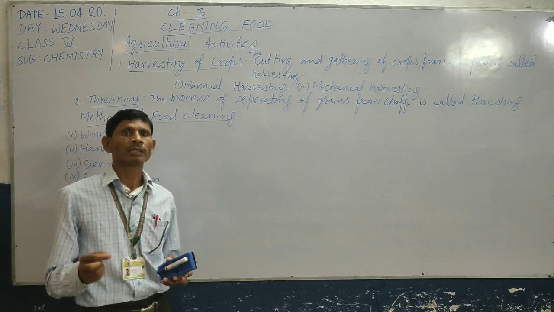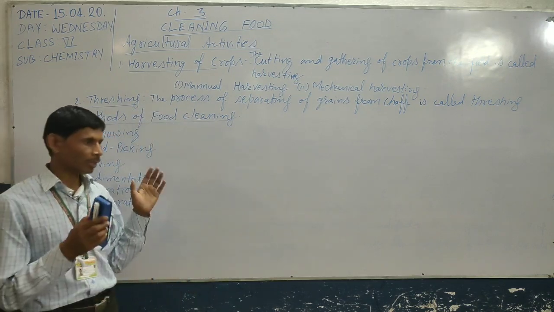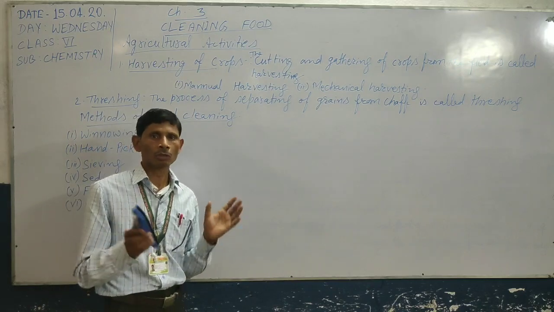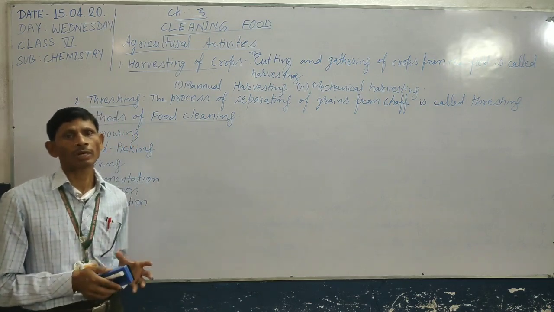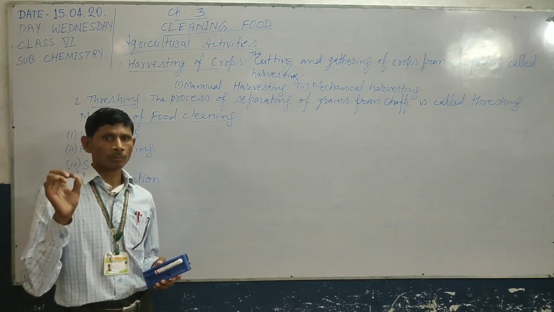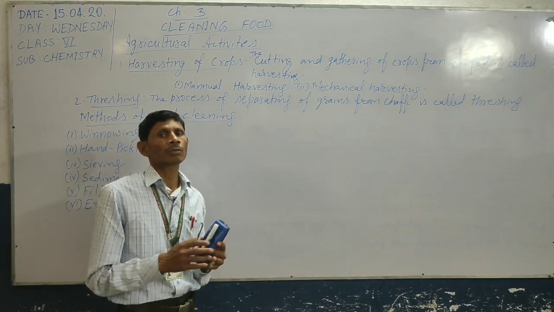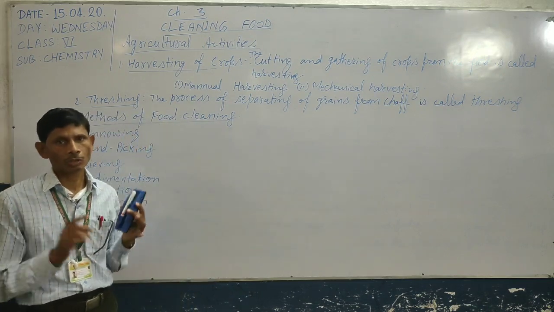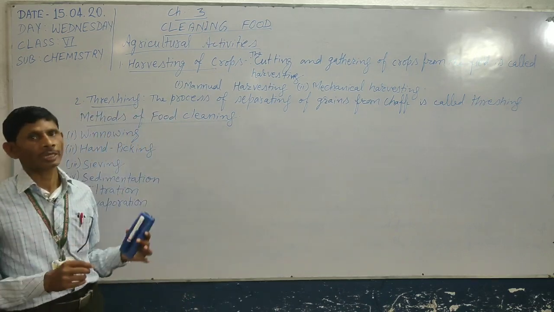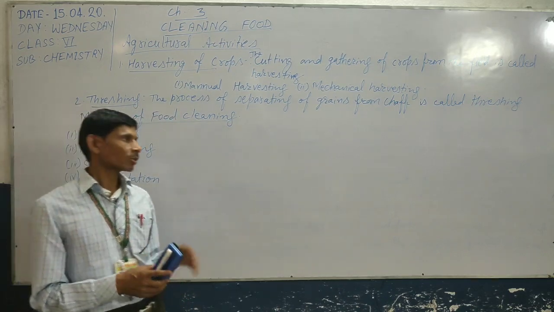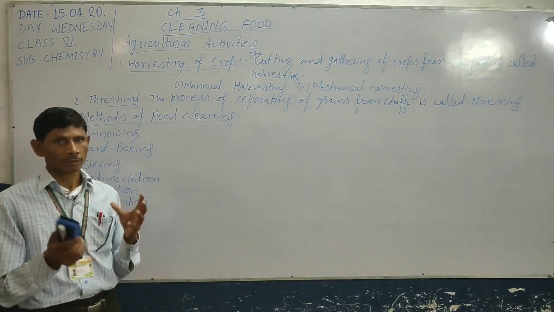So filter paper is also used, and commonly a filter is used to separate sand or any other impurities from the water. So filtration is used to separate one particle from another by the use of cloth, filter paper, or a strainer. As for example, in a filter we use candles.